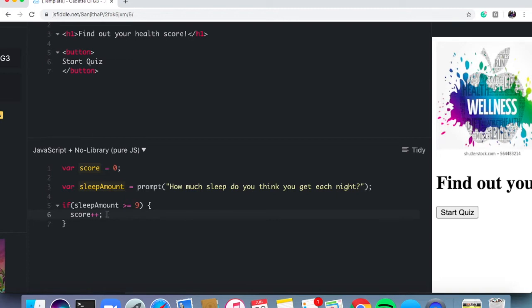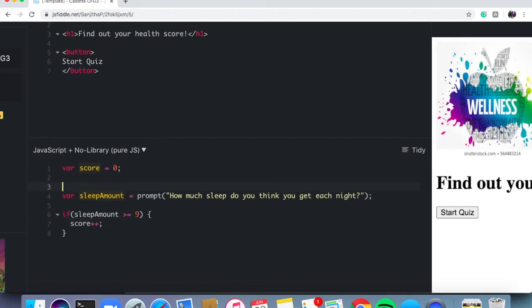Now there's one more thing we want to do with what the user typed in for the amount of sleep that they got. We are going to store it in an array. The reason we want to do this is because, if y'all remember, after I finished my quiz and got my health score, I had my three answers to my questions displayed on my white panel here on the side, right? I got the answers that I typed in back, so that, say, if you get a health score of 2, you can see which one you probably got off on.